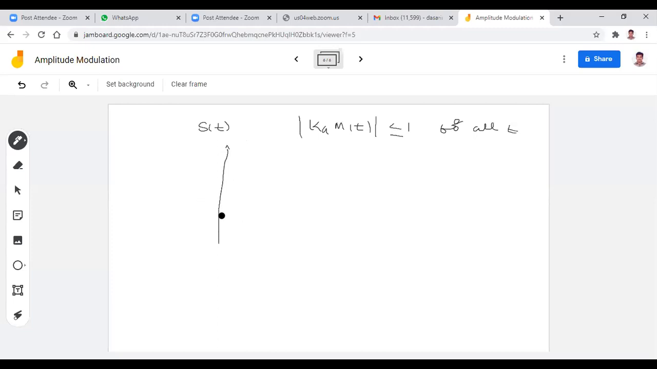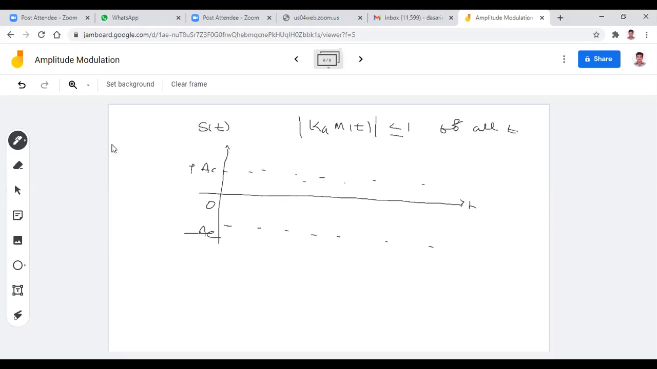Again, this is the y-axis, and coming to the x-axis, the time axis. Modulation involves the carrier signal as well as the modulating signal. Suppose this is AC, the carrier signal amplitude, and this is minus AC. Here I told that whenever mod Ka into M of t is less than 1, the envelope is positive. Always the envelope is positive whenever mod Ka M of t is less than 1.